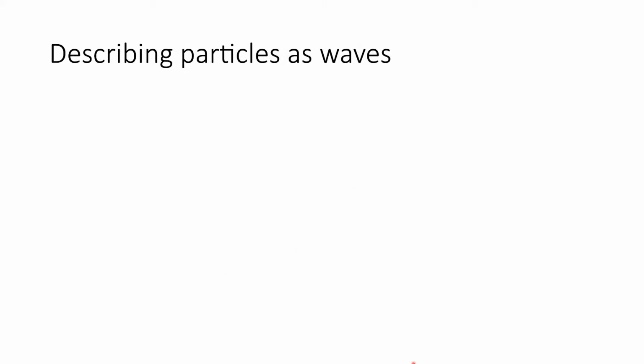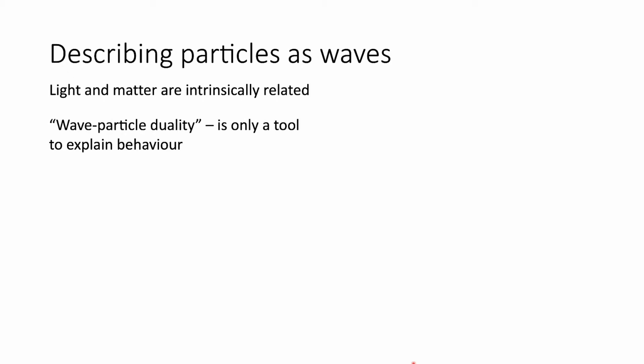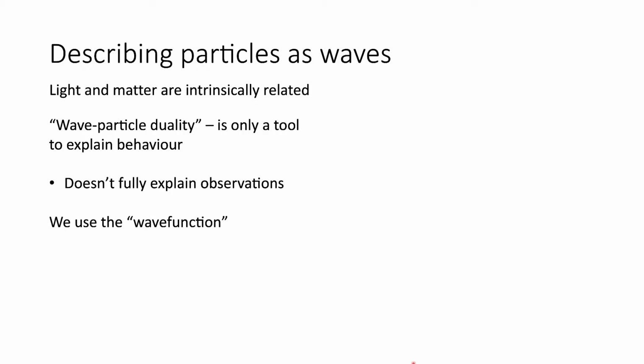The problem is describing particles as waves is not a trivial problem. Light and matter are intrinsically related, but this wave-particle duality that you've come across, this idea of considering something simultaneously as a particle and as a wave, is only a tool to explain behavior, and it doesn't fully explain the observations that we want to see. Consequently, we come up with something called the wave function. A wave function is quite a tricky thing to picture.